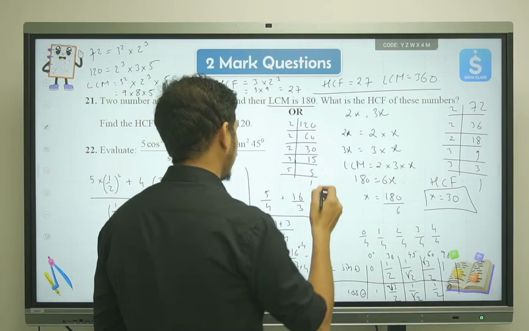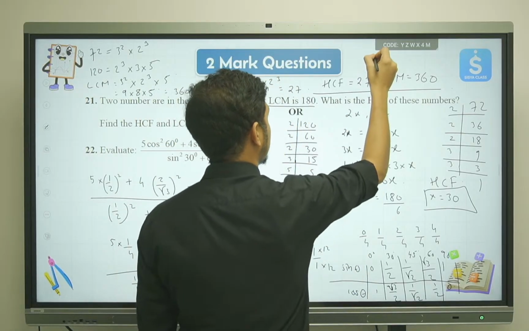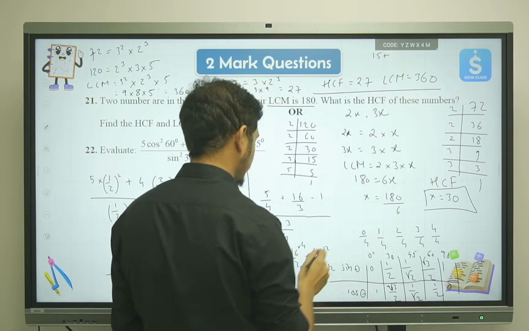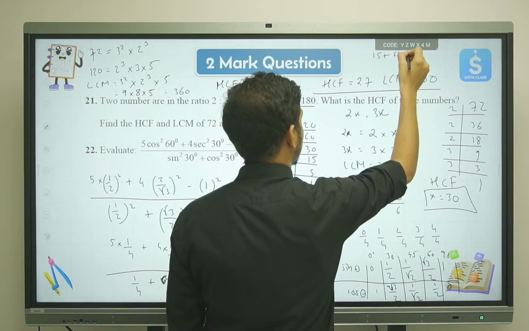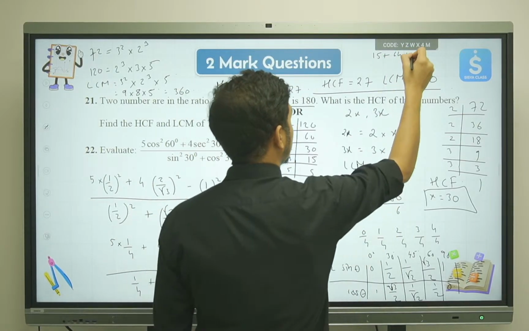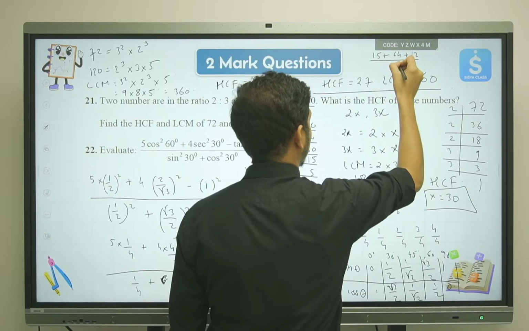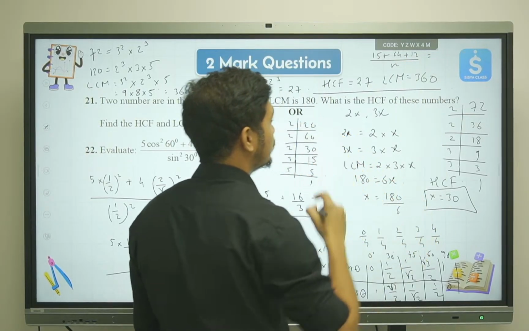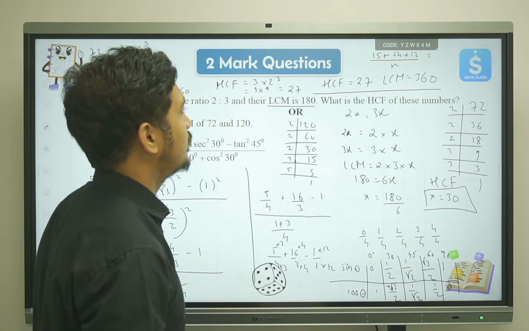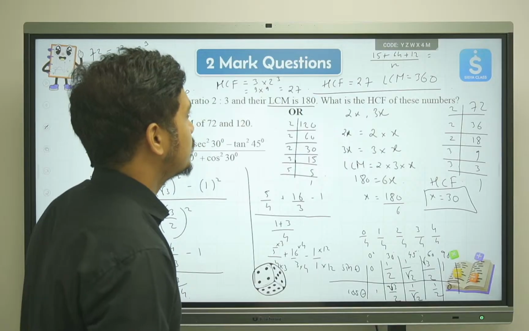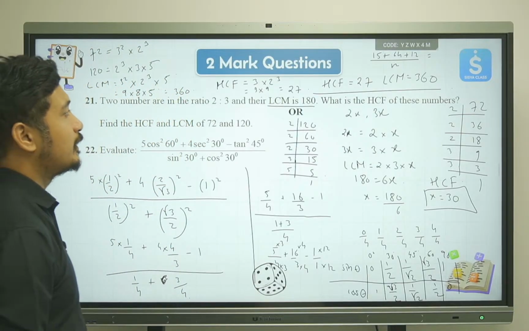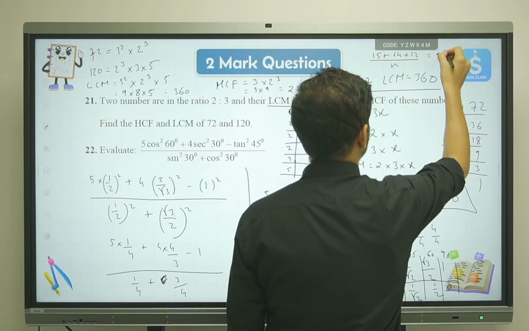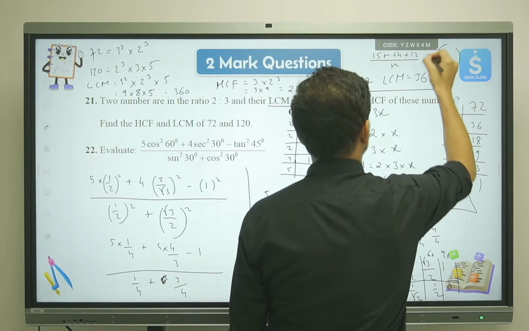So 5 3s are 15, plus 16 4s are 64, minus 12, whole divided by 12. So that will give us 67 by 12. That will be your final answer.